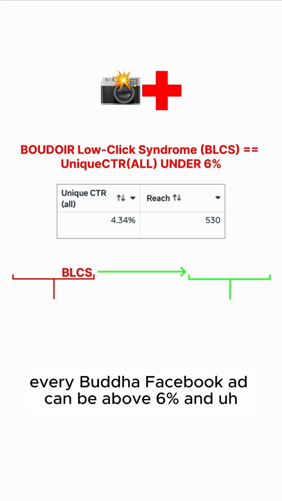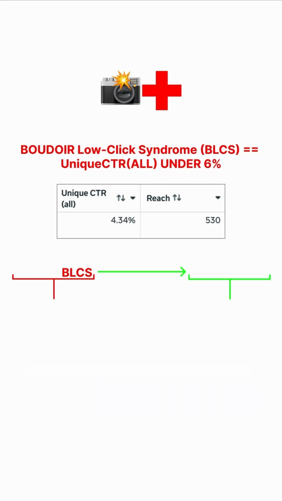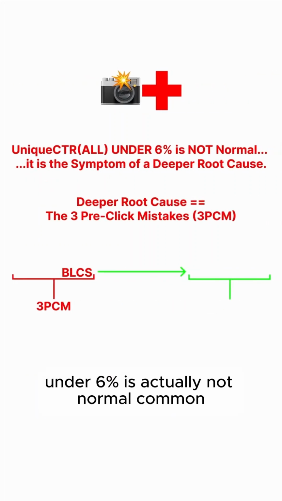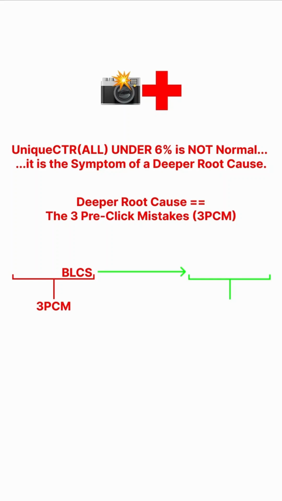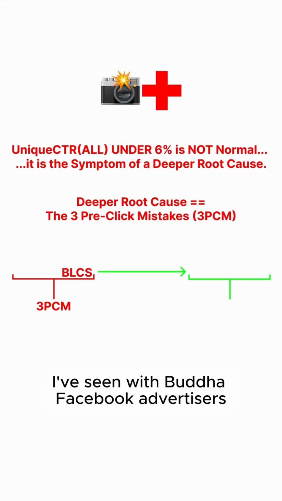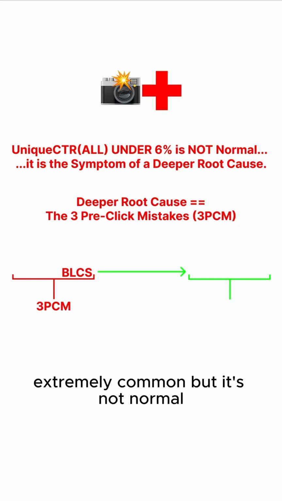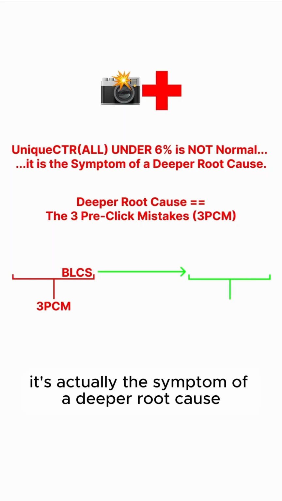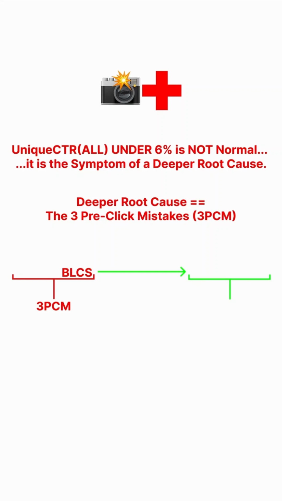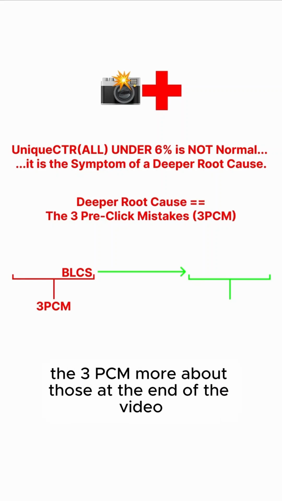6% is the minimum. Every Boudoir Facebook ad can be above 6%, and under 6% is actually not normal. Common, the most common thing I've seen with Boudoir Facebook advertisers, extremely common, but it's not normal. It's actually the symptom of a deeper root cause, and that deeper root cause is the three pre-click mistakes, the three PCM. More about those at the end of the video.